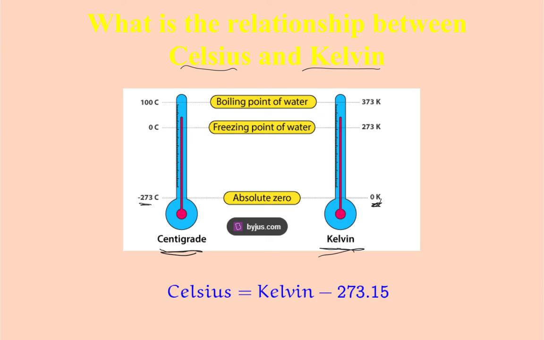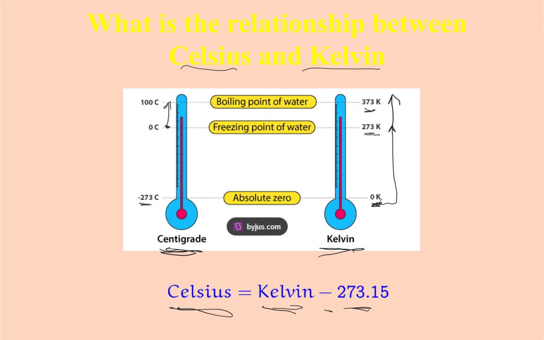So Kelvin is really a measurement from absolute zero to freezing point to boiling point. Freezing point on Kelvin is 273 degrees Kelvin, and boiling point is 373 degrees Kelvin. In centigrade, 0 degrees is the point at which water freezes, and 100 degrees is the point at which water boils. So if I want Celsius, I have to take Kelvin minus 273 degrees. Technically, it's 273.15.